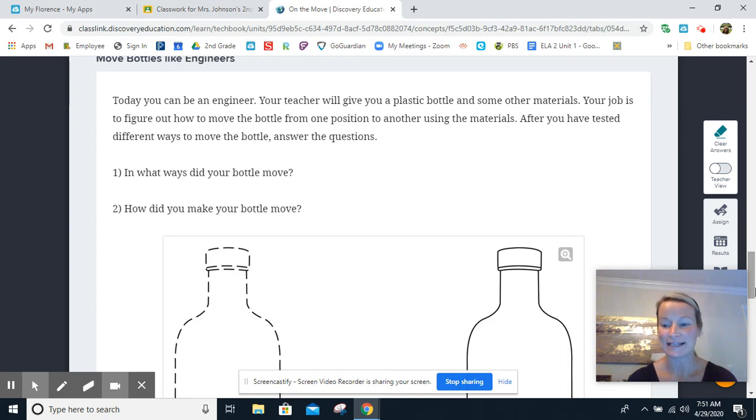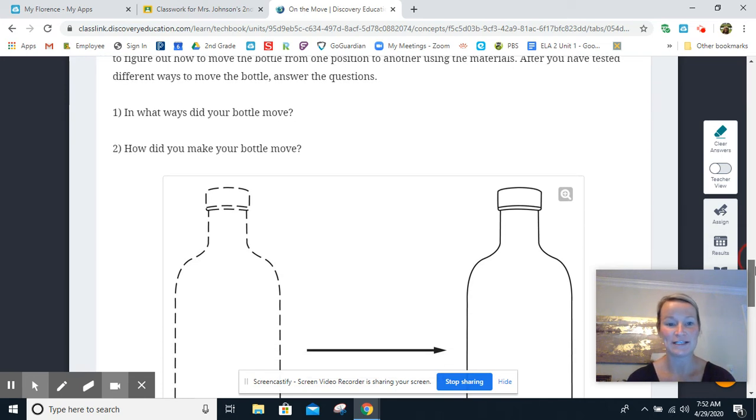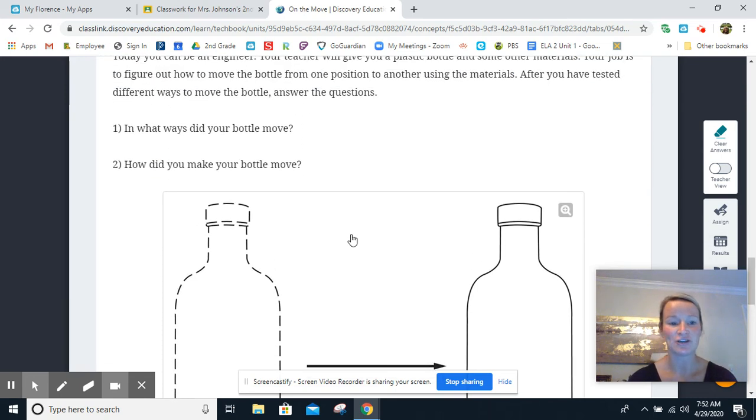I want you to take that plastic bottle and think about a way you could move it. Maybe you're going to use air from your lungs and blow it. Maybe you're going to use a string. Maybe you're going to push something into the water bottle. So I want you to figure out a way to move your bottle and then answer the 2 questions.